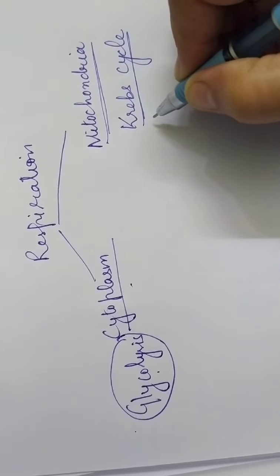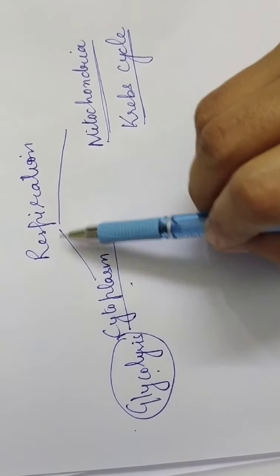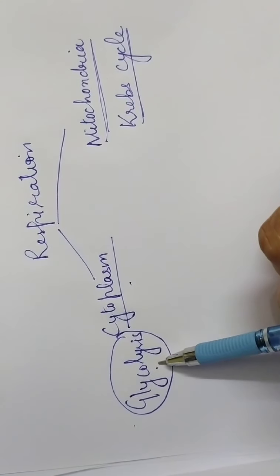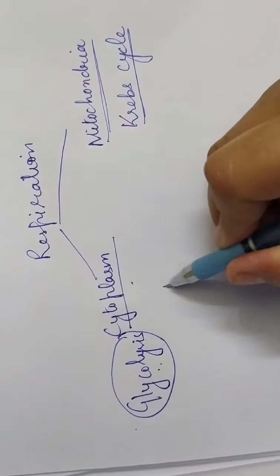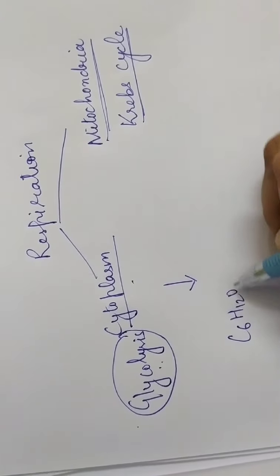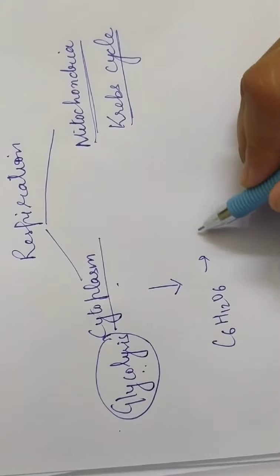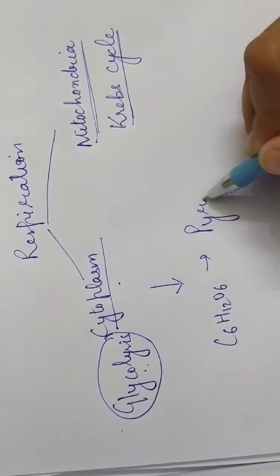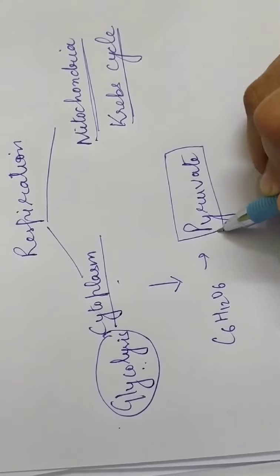Both you will study in higher classes, but for now you need to remember that respiration takes place in two phases. First is glycolysis, which takes place in cytoplasm, and during glycolysis glucose is converted into another chemical compound called pyruvate.